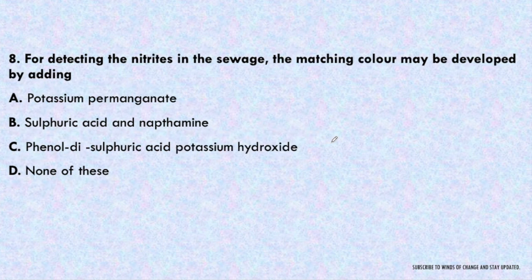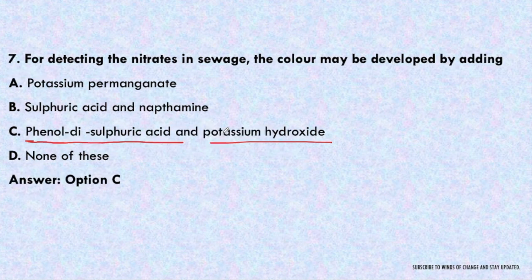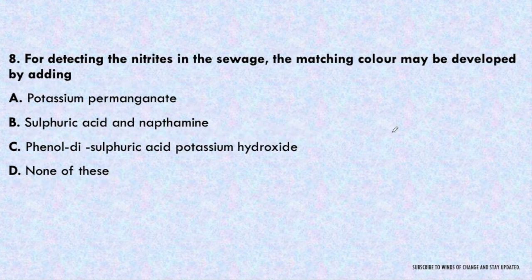Next question, for detecting nitrites in sewage, the matching color may be developed by adding potassium permanganate, sulfuric acid and naphthamine, phenol disulfuric acid and potassium hydroxide, or none of these. Same options as they were in the previous question, and the answer will be sulfuric acid and naphthamine. So for detecting nitrites, we will use sulfuric acid and naphthamine, and for detecting nitrate, we will use phenol disulfuric acid and potassium hydroxide. Okay.